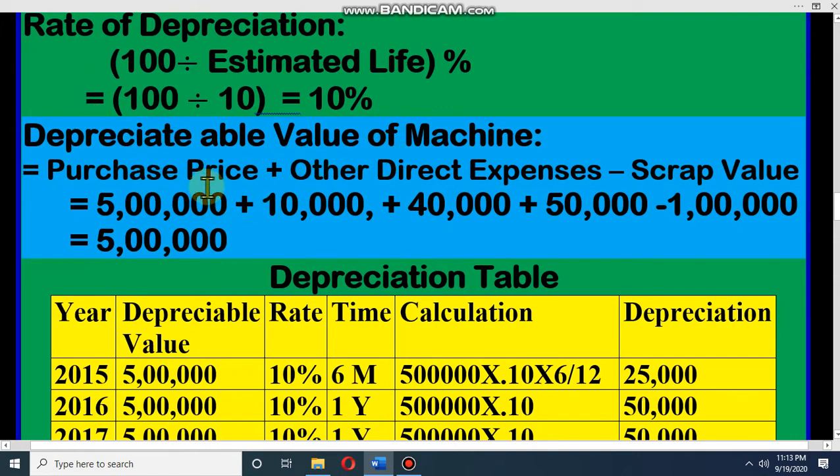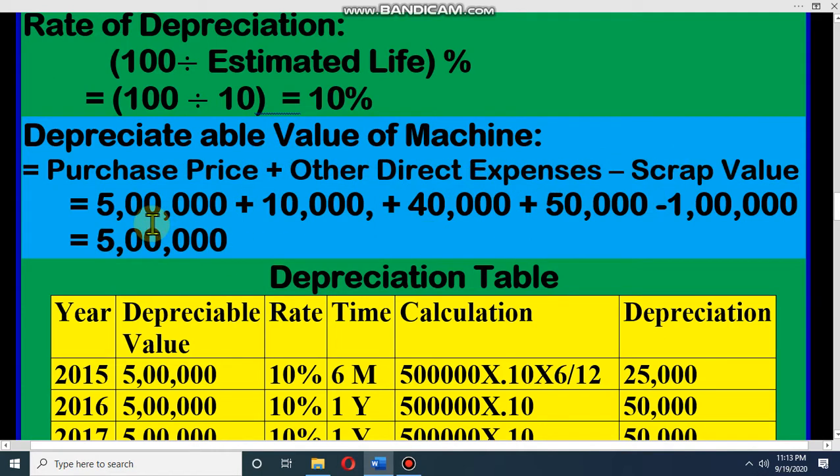And depreciable value of machine. If you can remember, in reducing method, purchase price plus other expenses, that is the depreciable value. But in straight line method, if there is a scrap value, we have to subtract it. In reducing value, only purchase price plus other expenses is the depreciable value. But in straight line method, it is purchase price plus other expenses minus scrap value.